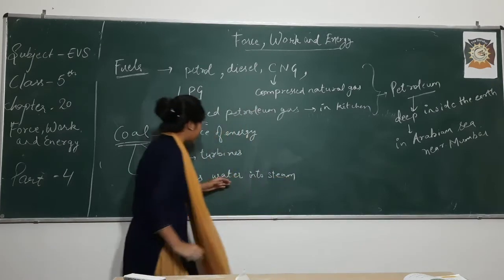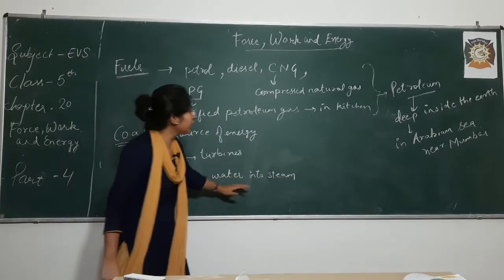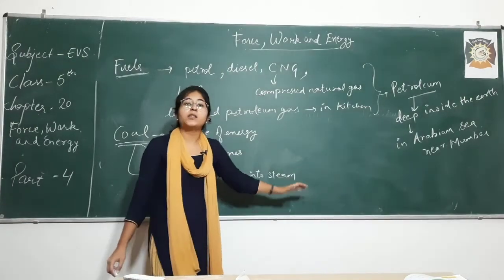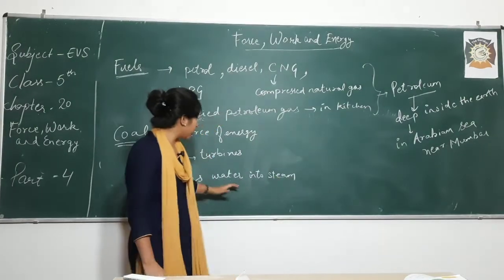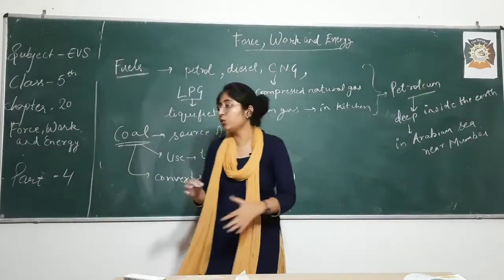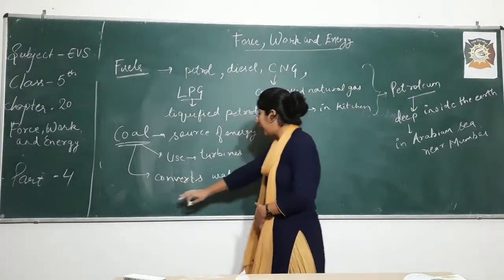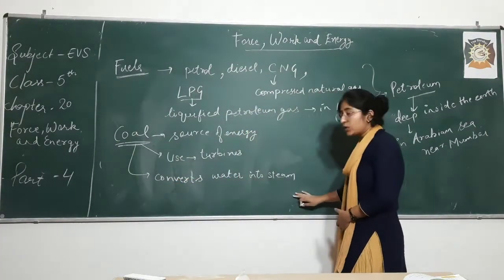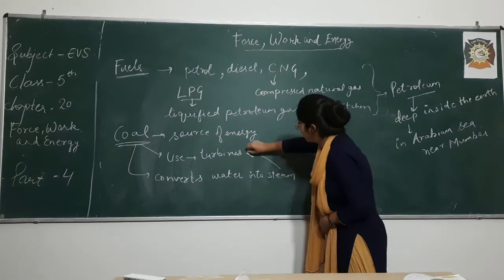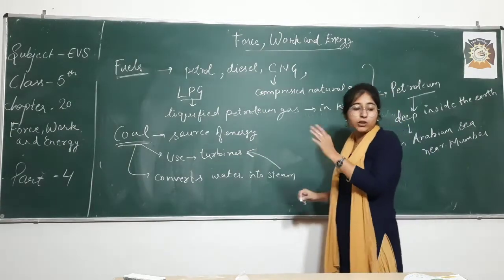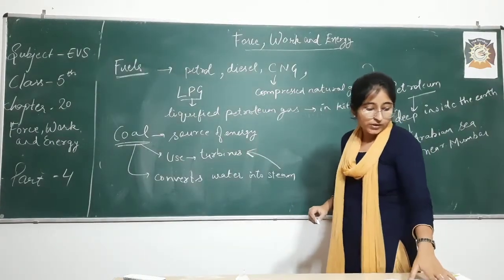Now students, we convert water into steam because steam has higher energy than water. So we burn coal and turn water into steam to move turbines, and then these turbines are used to produce electricity, right?